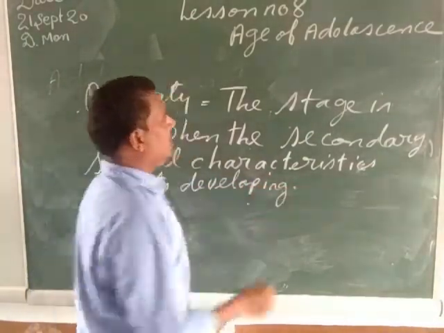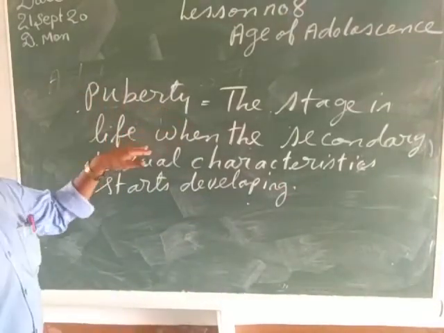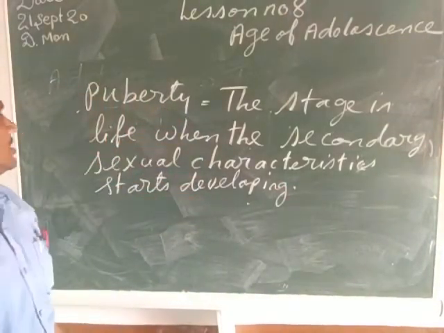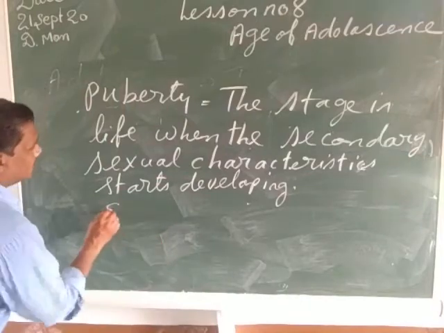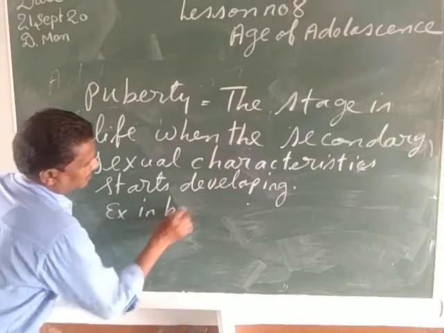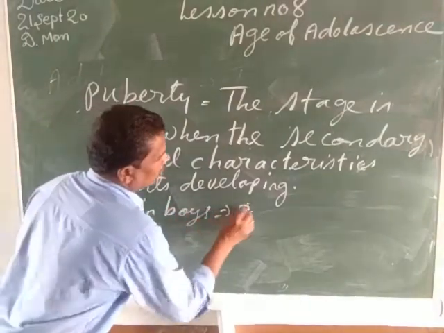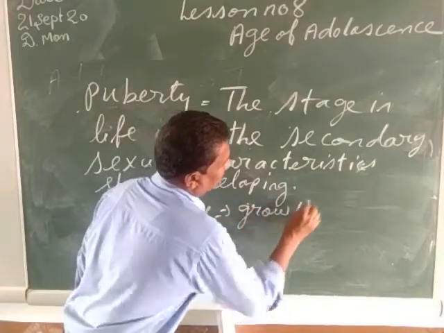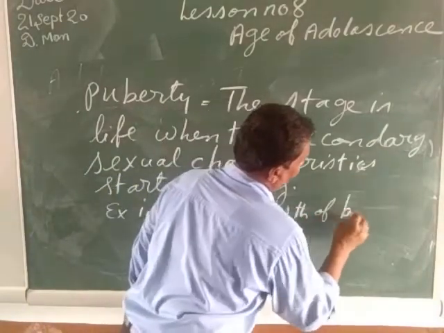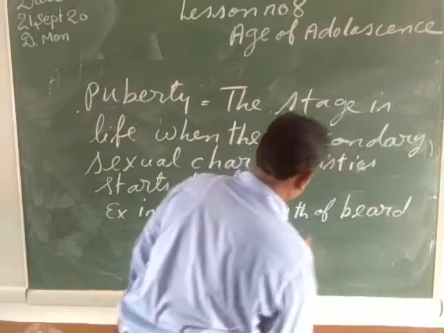That age is called the age of puberty. The stage in life when the secondary sexual characteristics start developing. For example, in boys, growth of beard and mustache.